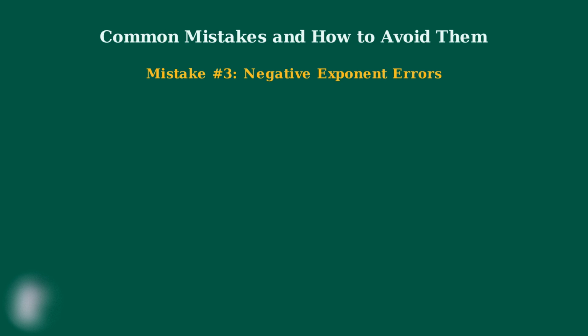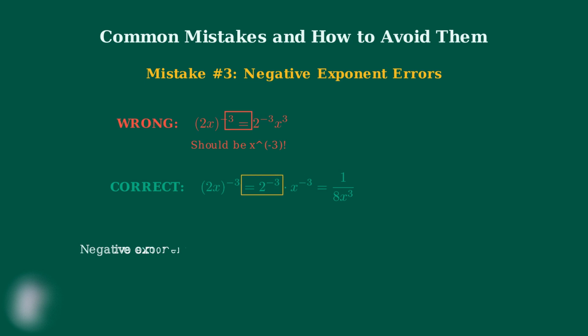The third mistake involves negative exponents. Students sometimes apply the negative exponent to only some factors, like writing (2x) to the negative 3 equals 2 to the negative 3 times x cubed. This mixes up the signs incorrectly. The correct approach is to apply the negative 3 exponent to both factors, 2 to the negative 3 times x to the negative 3. Then we can simplify using the negative exponent rule to get 1 over 8x cubed.